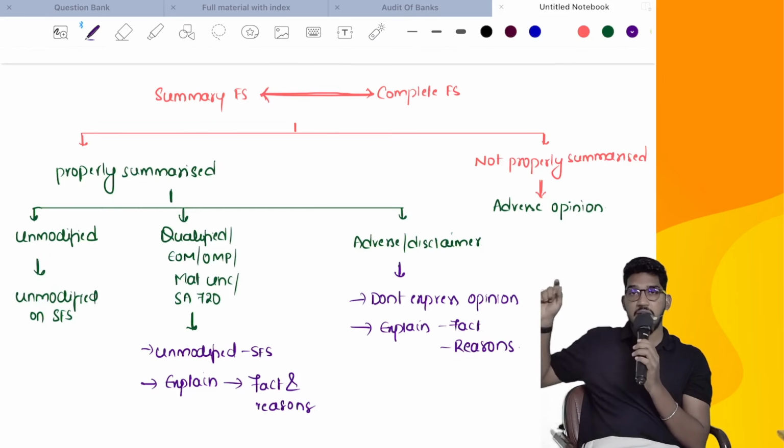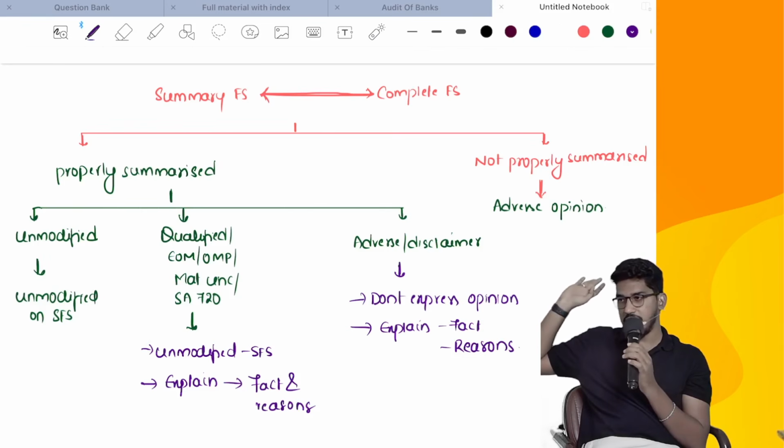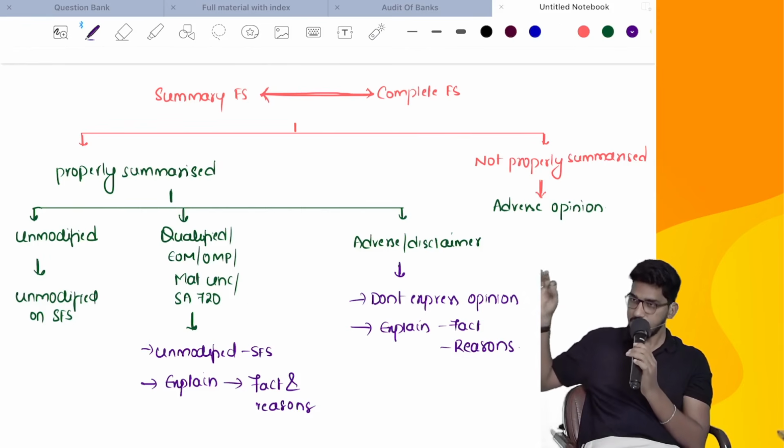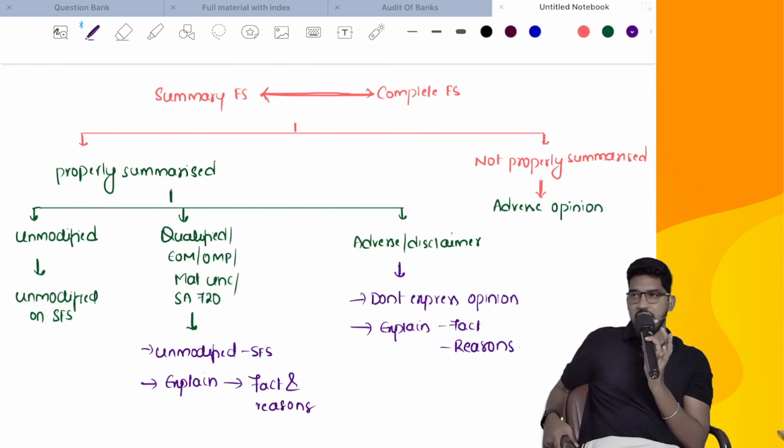However, if the main audit report contains either a qualified opinion, emphasis of matter, other matter, material uncertainty, or SA 800 misstatements in other information, then you can continue to give unmodified. It was not expressly stated, but implied. Why it is implied, I will tell you. So you can give an unmodified opinion, but you have to mention the fact that it contains a qualified, emphasis, or other matter, and even explain that matter also.